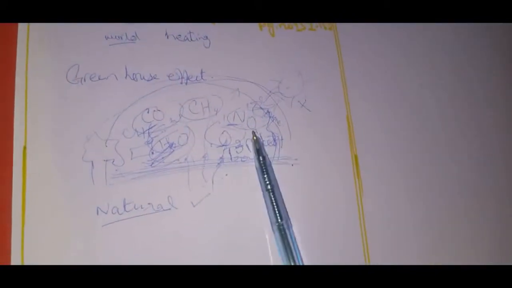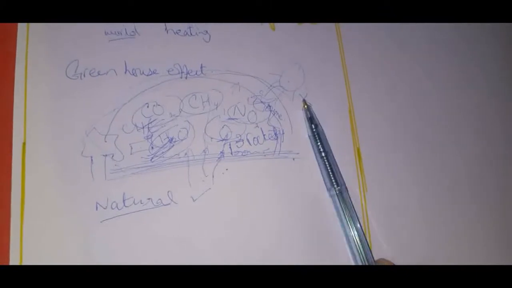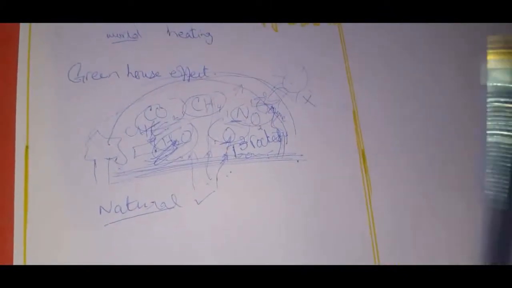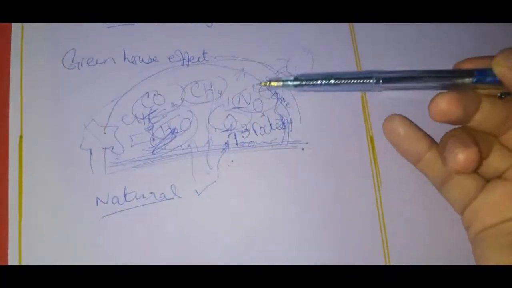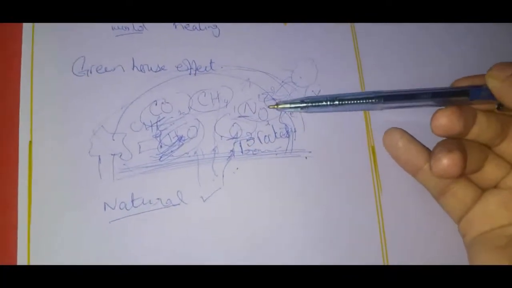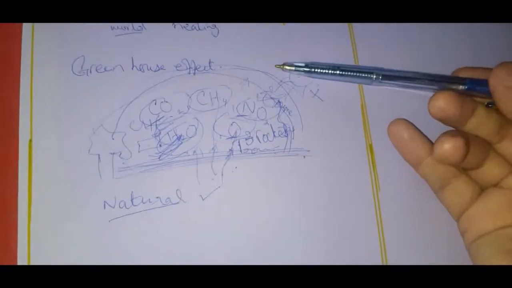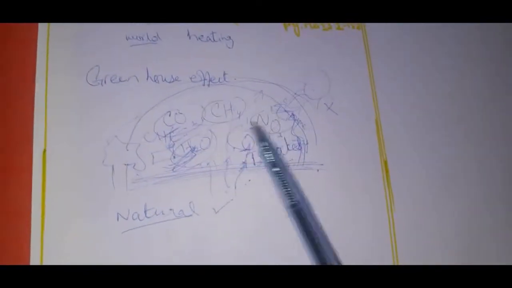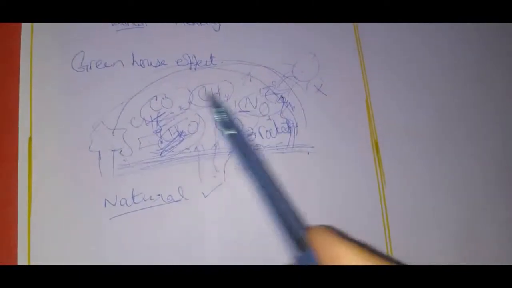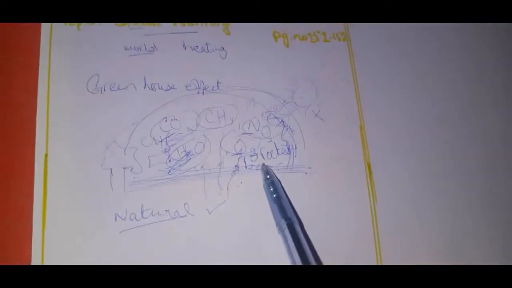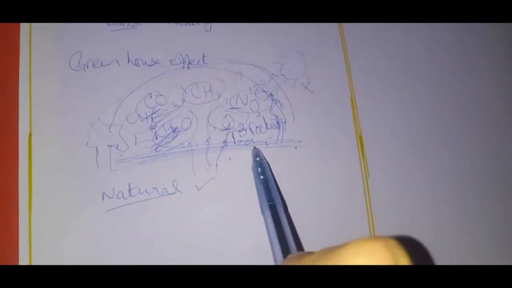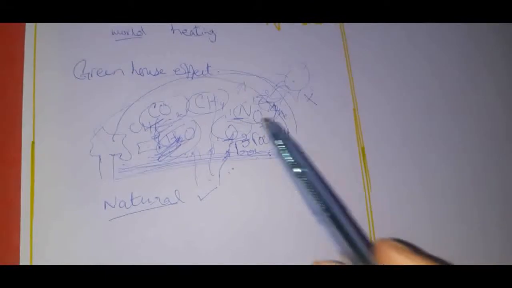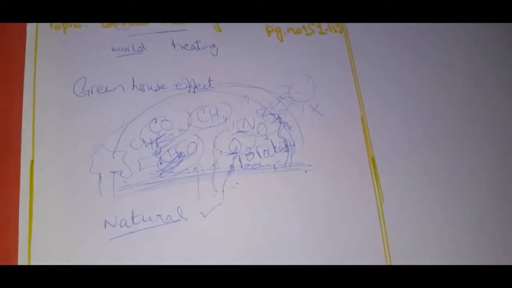gases, and then these greenhouse gases would be more in the environment, and so they will absorb more heat. So when they absorb more heat, they will not radiate it to space, but instead they will keep our environment warm. And that warming of the environment, that warming of our globe, of our land, of our earth, of our atmosphere, is known as global warming, which has certain harmful effects as well.